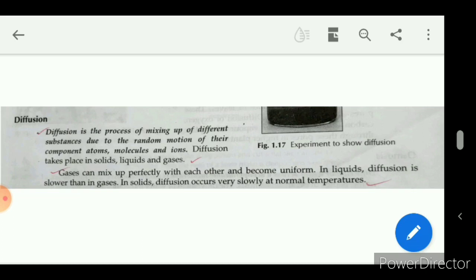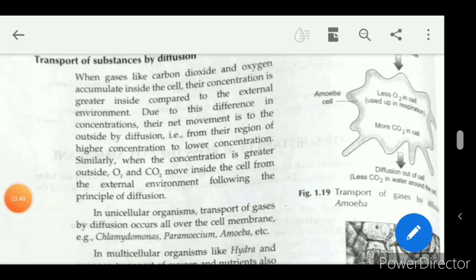Gases can mix up perfectly with each other and become uniform. In gases, mixing will happen quickly. In liquids, diffusion is slower than in gases. In solids, diffusion occurs very slowly at normal temperature. Have a look once more.